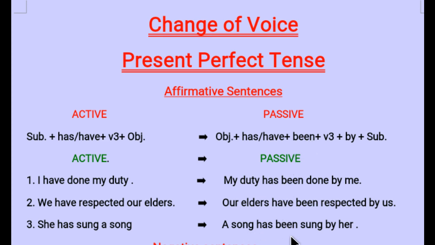Then add been. We have written it as it is, been. Then verb's third form, that is sung. So as it is, you will write sung. Then by preposition has to be added. You will add it as it is. After that, subject. And what was your subject? She. It will be converted into her. So a song has been sung by her.